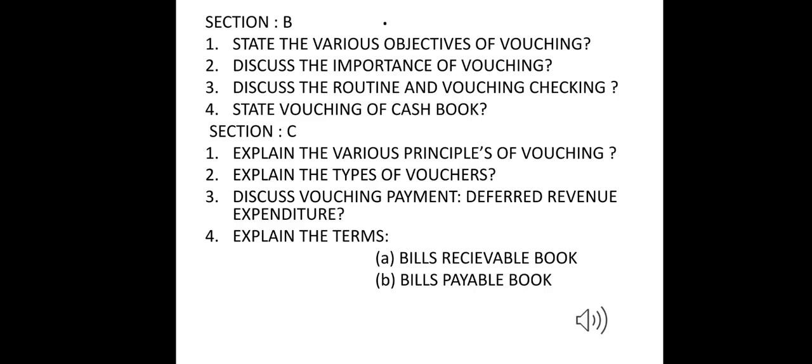They are: explain the various principles of vouching, explain the types of vouchers, discuss vouching of payment, deferred revenue expenditure, explain the terms bills receivable book and bills payable book. These are the important questions of chapter 3, Vouching.